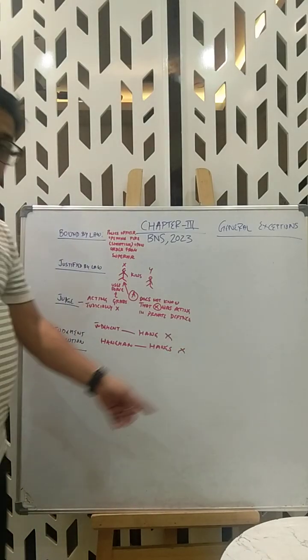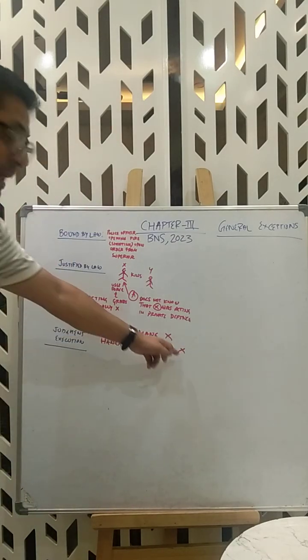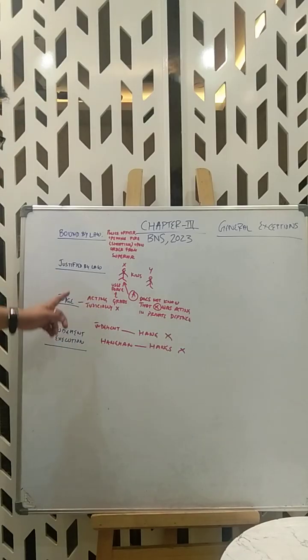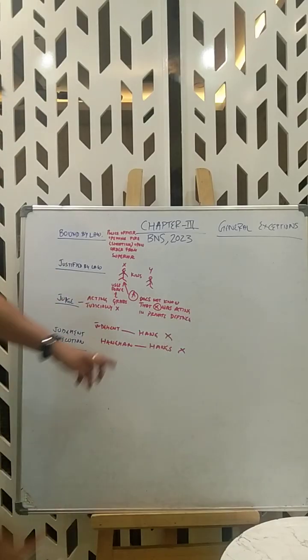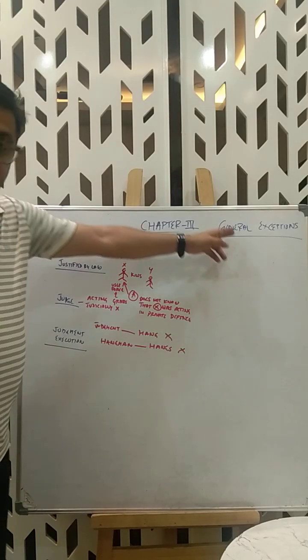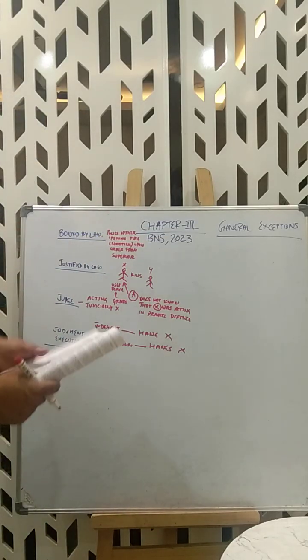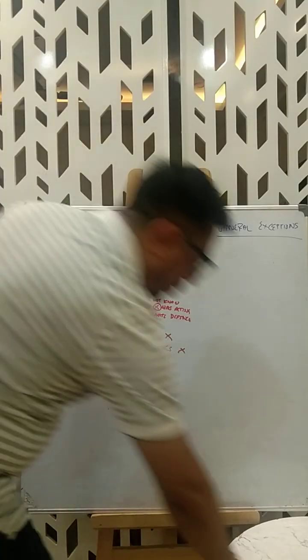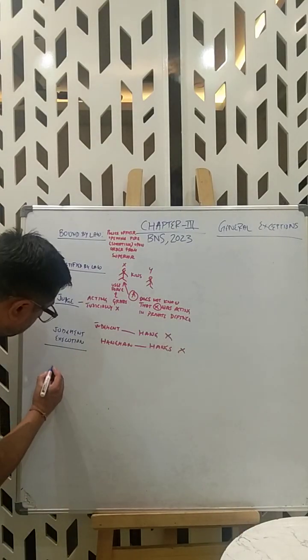The hangman, the one who pulls the rope, has killed X, but it's execution of a judgment. Therefore, the hangman has not committed an offense. It falls under general exceptions. Right? So four categories we have done. Now we'll do mistake.